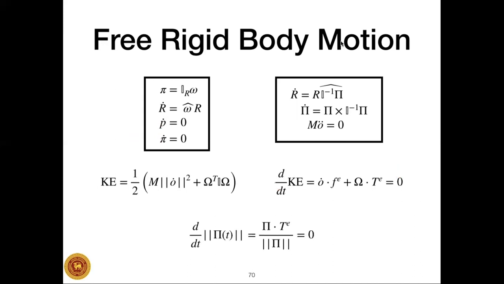If you look at the rate of change of the magnitude of the body angular momentum, capital Pi, we find that it is given by this expression over here. Again, since it is a free rigid body, the external interactions are negligibly small, so this can be assumed to be zero. Therefore, the rate of change of the magnitude of the body angular momentum is also zero, or in other words, the magnitude of the body angular momentum remains constant for free rigid body motion.